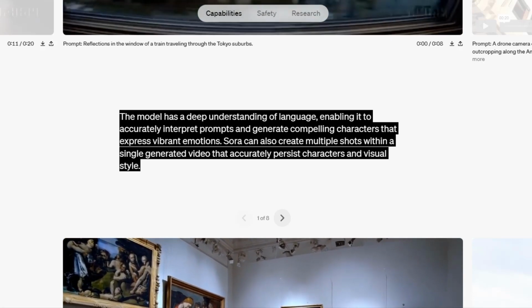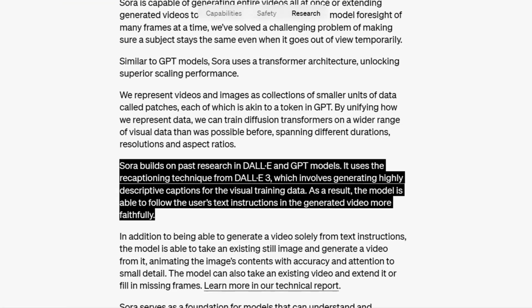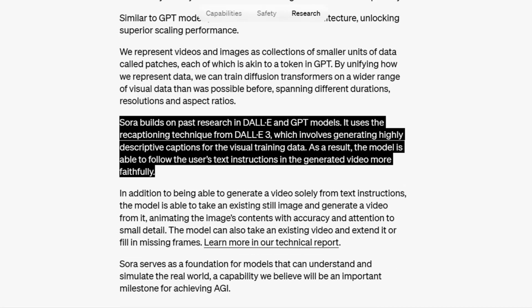Here's another quote from OpenAI. "SORA builds on past research in DALL-E and GPT models. It uses the recaptioning technique from DALL-E 3, which involves generating highly descriptive captions for the visual training data. As a result, the model is able to follow the user's text instructions in the generated video more faithfully."